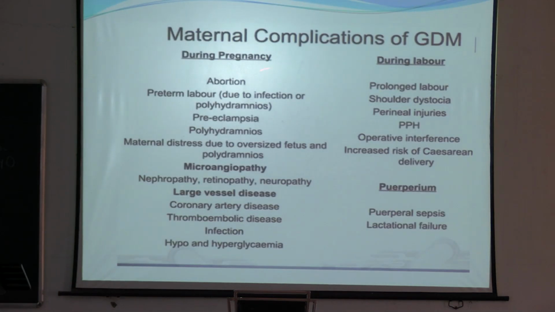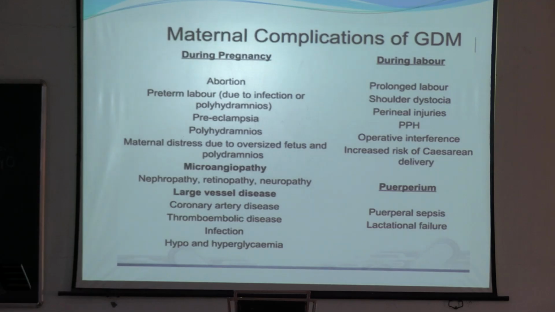What are the maternal complications of GDM? During pregnancy, there is risk of abortion, preterm labor, preeclampsia, polyhydramnios. There is microangiopathy, retinopathy, nephropathy, neuropathy, large vessel disease, coronary artery disease, thromboembolic disease, infection, hypo and hyperglycemia.